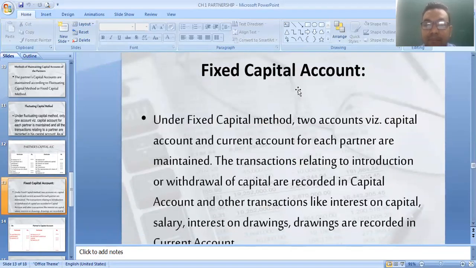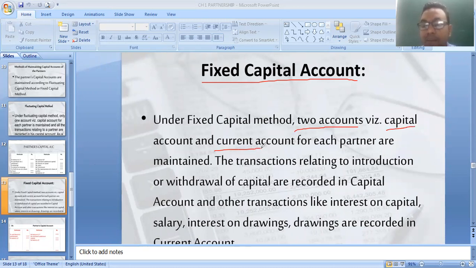The second method is the fixed capital account method. Under the fixed capital method, you have to prepare two accounts, that is, a partners' capital account and a partners' current account, maintained for each partner. The transactions relating to introduction or withdrawal of capital are recorded in the capital account. Here you have to remember which information is included in the capital account and which in the current account, because in fixed capital you have to prepare two accounts, the capital account and the current account.